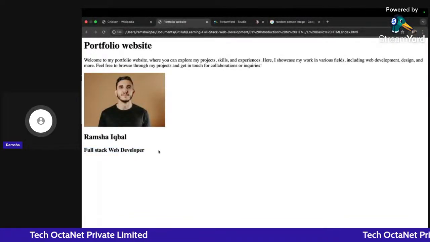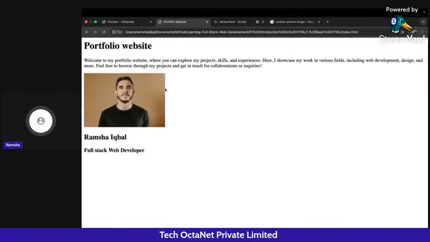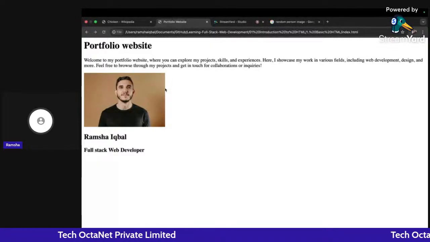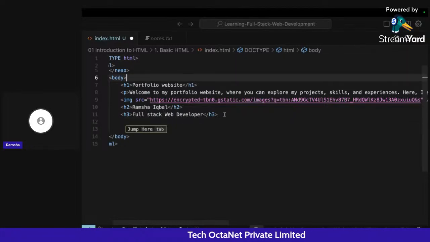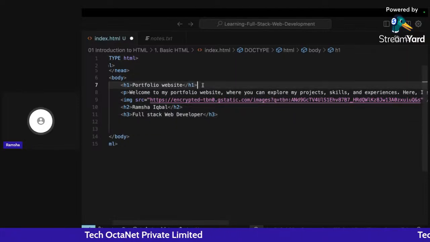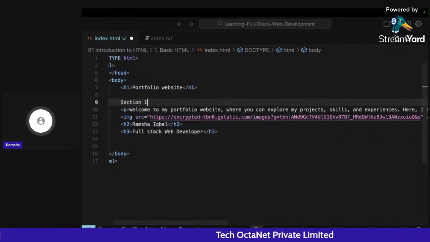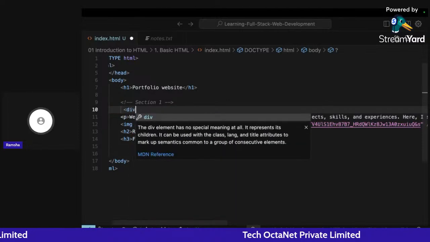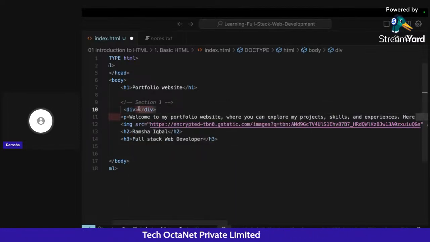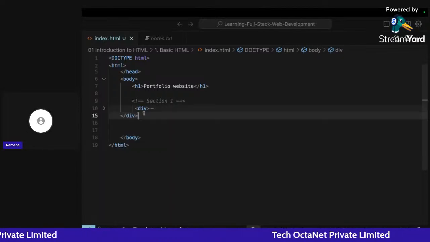Now, after this, what we have is an about me section, right? So, what I'm going to do is I am going to create these sections inside a div. Okay, I am going to create these particular sections inside a div. So, this particular section, the portfolio website, welcome to my portfolio website. This was one section. Okay, section one. I will comment it out. So describing that this is section one, and I will wrap all of the things that I have inside here in a div. Okay, let me just paste it here. So this is one div, okay, that contains all the content.